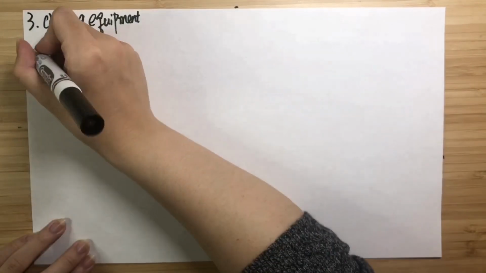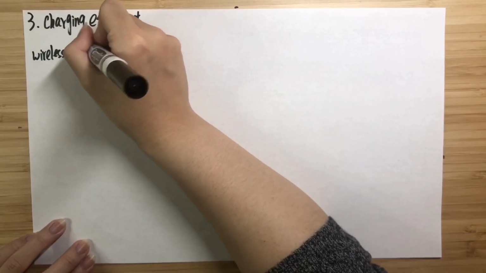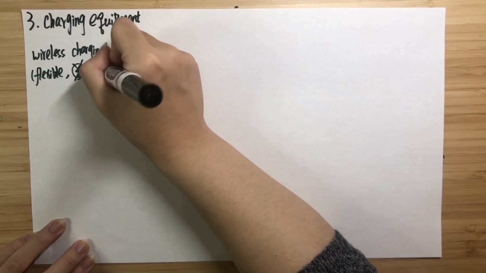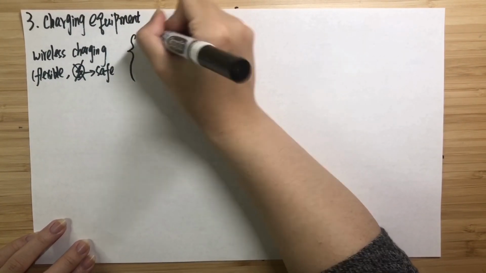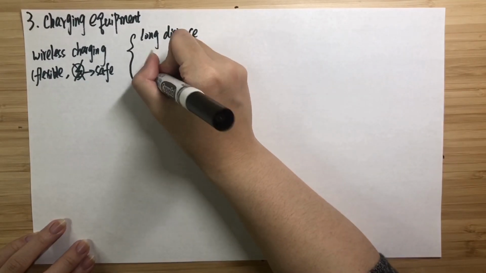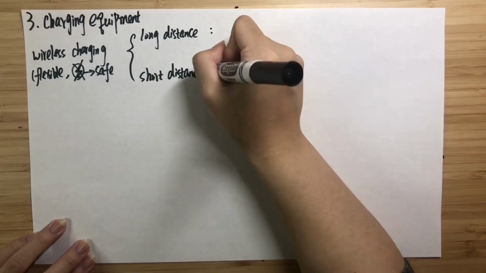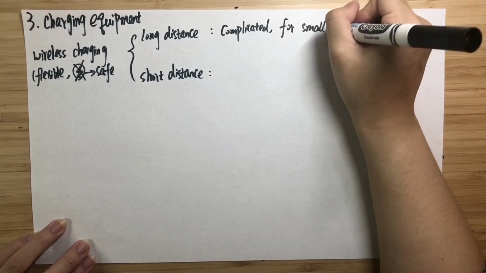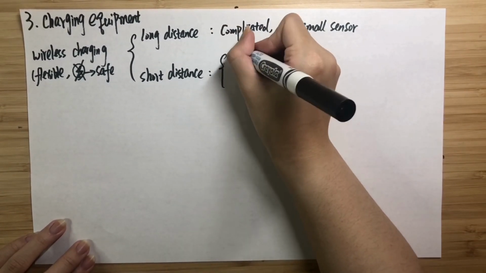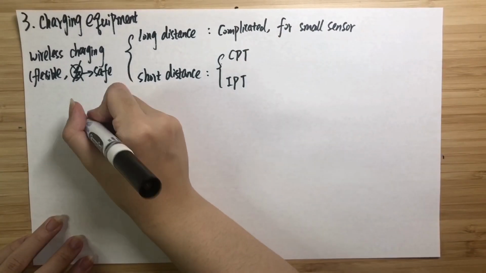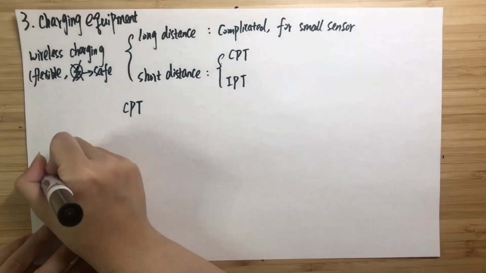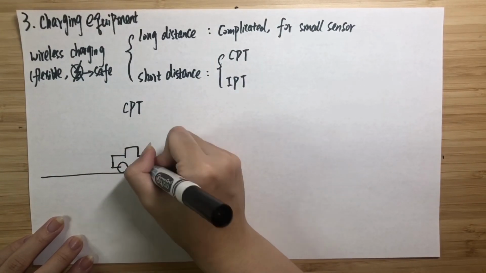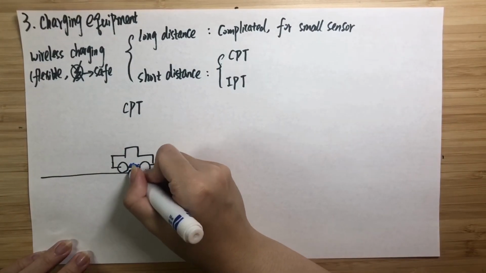Okay, now let's talk about charging equipment. Wireless charging is more flexible, convenient, and because there is no need to plug and unplug, it reduces the possibility of electric shock. Well, wireless charging can be divided into short-distance charging and long-distance charging. Long-distance charging technology is too complicated and currently can only be used to charge some small sensors with low energy consumption. However, short-distance wireless charging technology is now very mature, and it can be divided into IPT and CPT.